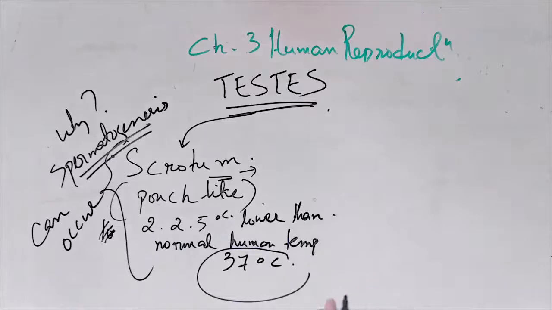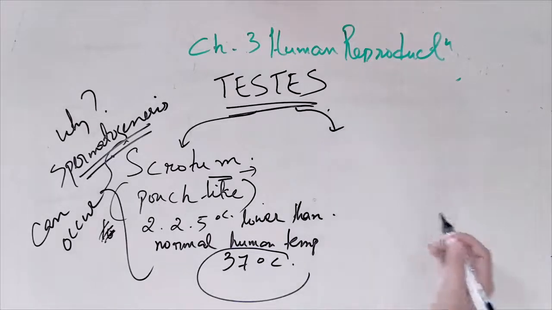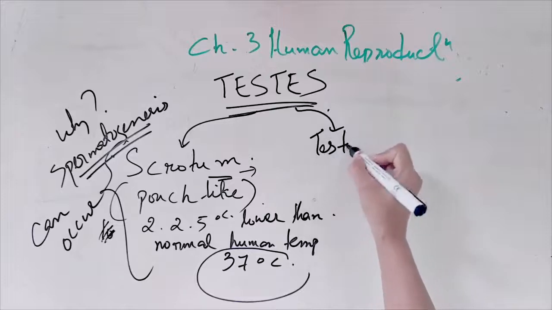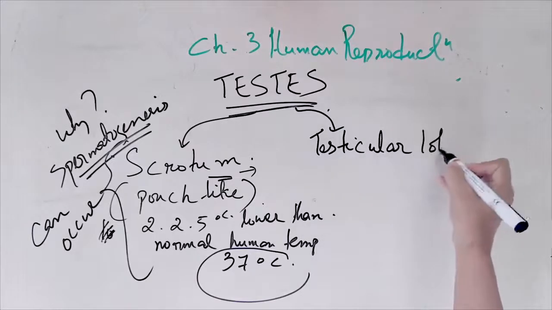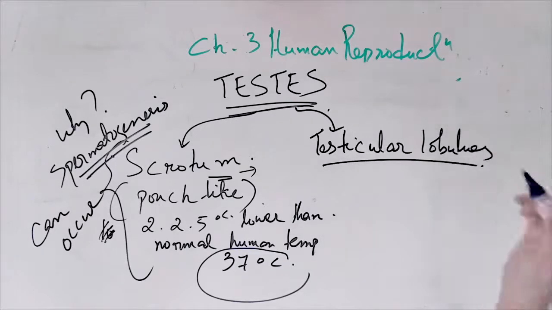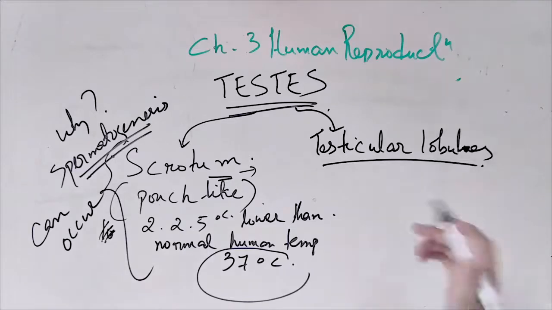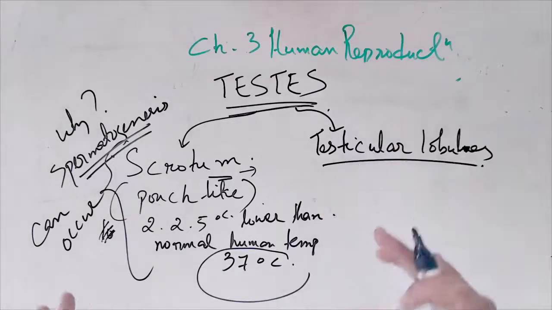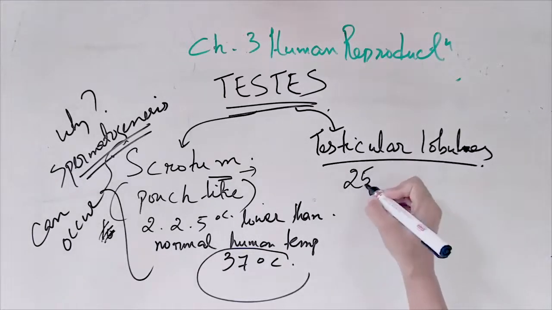If you want to write down, you can write down. And then here I'm going with the second one, which is known as testicular lobules. Testicular lobules, L-O-B-U-L-E-S. I'll write first and then I'll draw later. So it has lobules, the testis compartments or major compartments. A compartment is like how we have rooms and hostels with compartments. Likewise, inside the testis they have around 250 compartments.